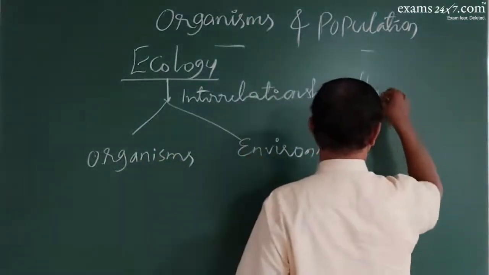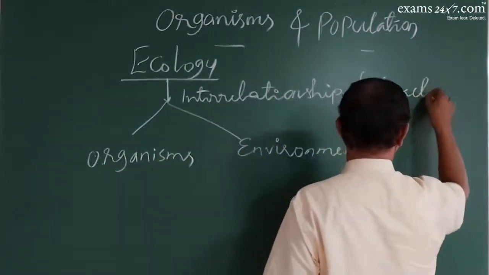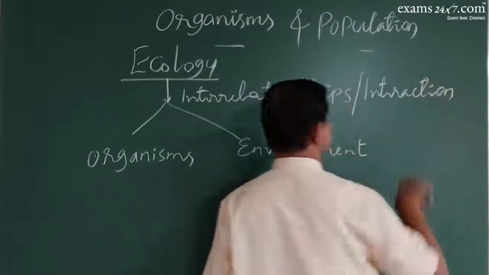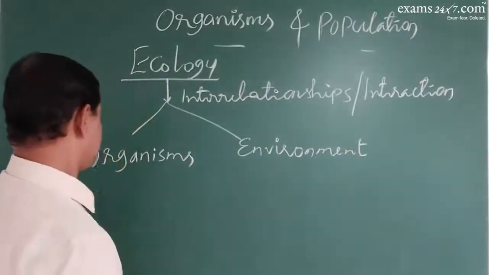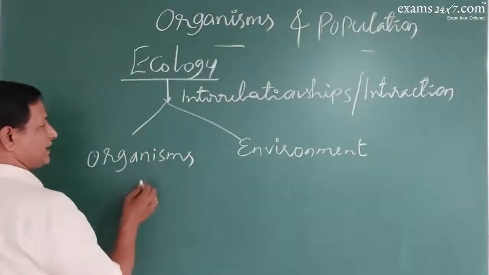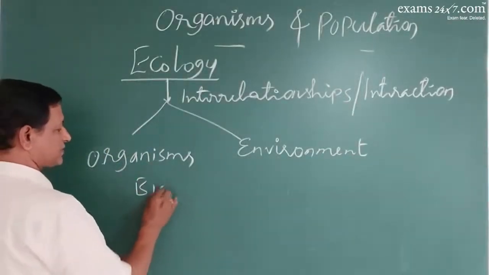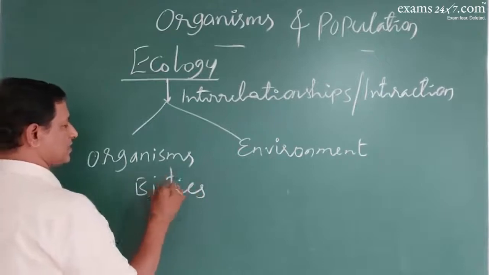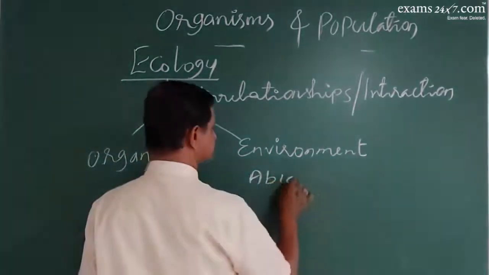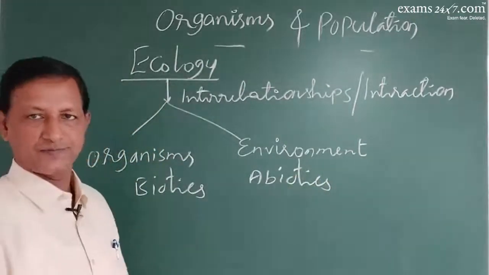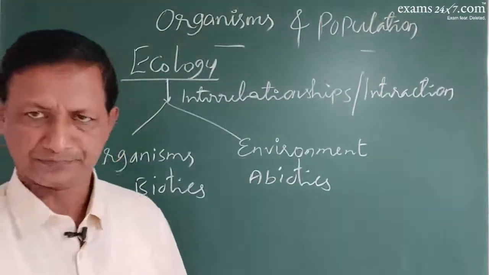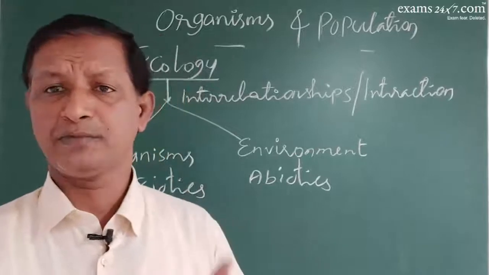Interrelationship, or it can also be an interaction, between organisms and their environment. So it can also be an interrelationship between the biotics and their abiotic factors. Abiotic factors are what we call the Panchabhutas.